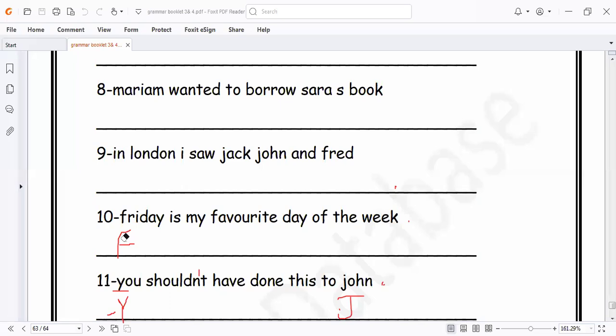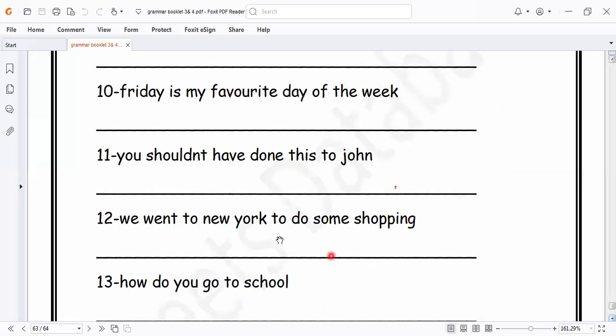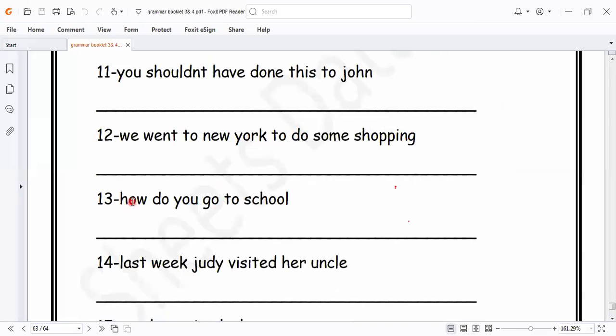Let's go to another one here. We went to New York to do shopping. Here, what is the letter that I corrected? We, written in capital letter. We went to New York.